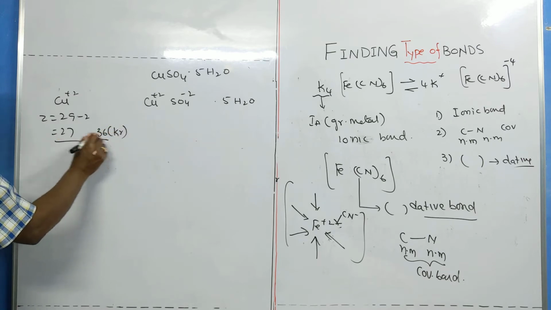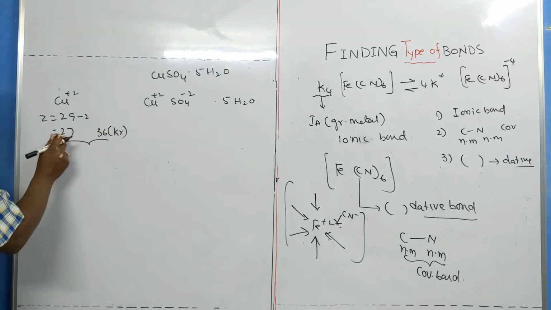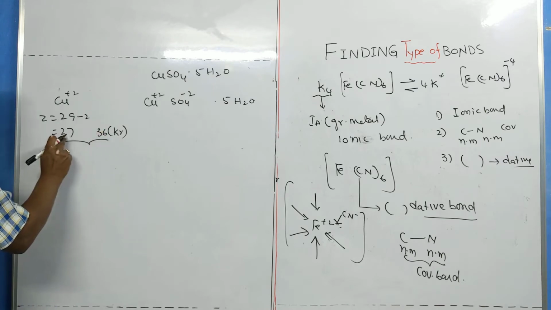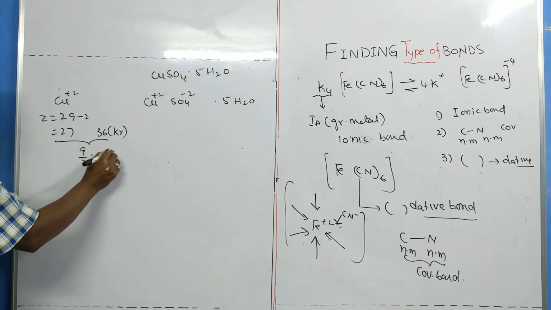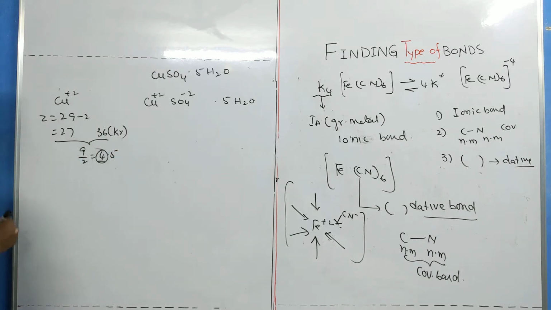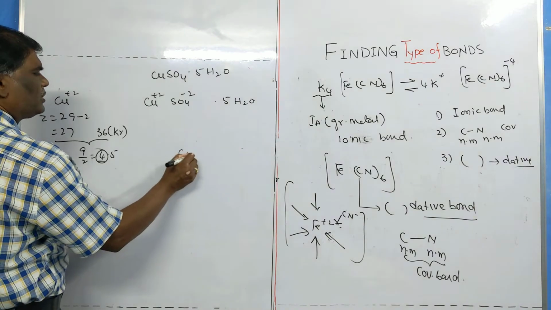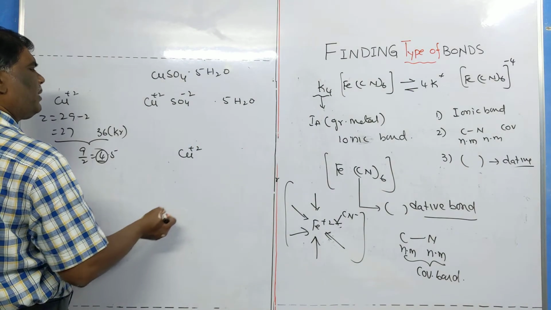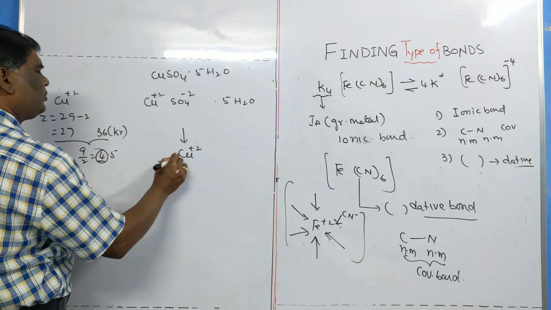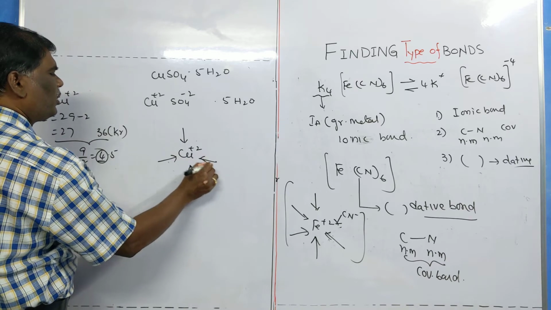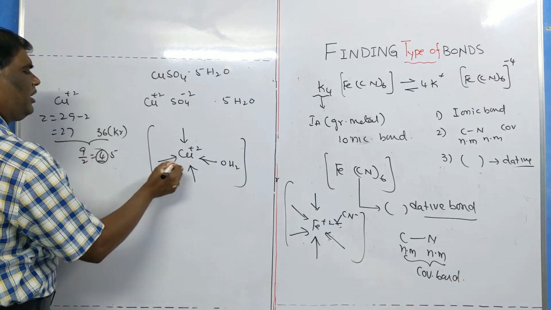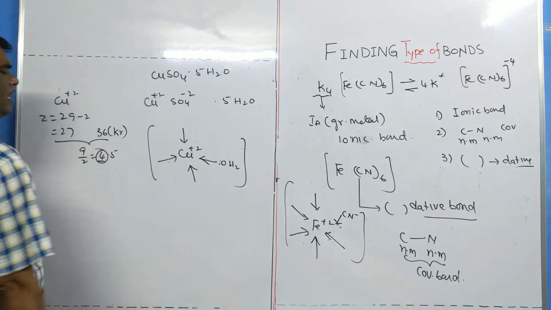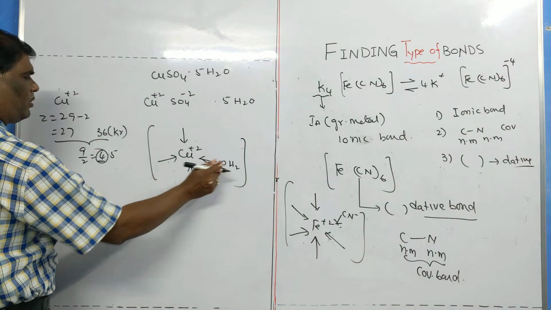The difference is nothing but, what is the difference? 36 minus 27 means nearly we are getting 9. 9 by 2 means 4.5, or 4, which represents coordination number 4. So copper +2 is surrounded by 1, 2, 3, 4 water molecules. Thus, it makes a dative bond with the water molecules.